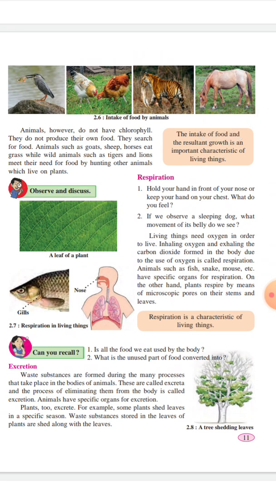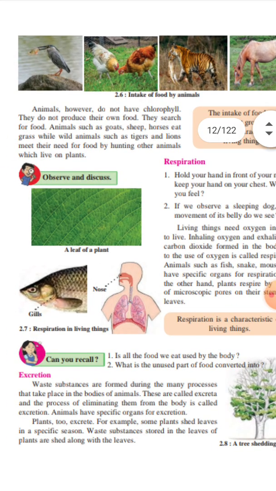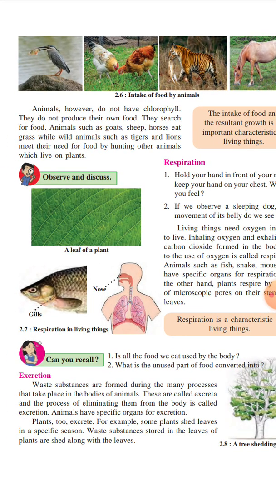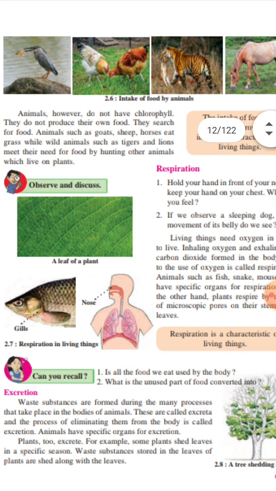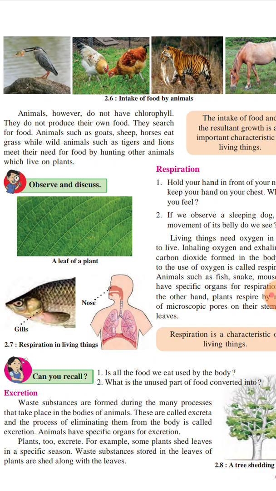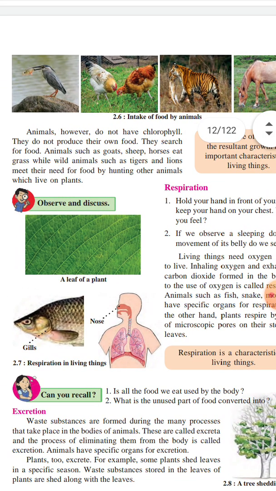Okay, see in the picture that with the help of gills, a fish does respiration, and a leaf of a plant, with the help of chlorophyll, becomes green in color, and with the help of that plants make their own food. And here is shown one body picture, where with the help of the nose we inhale oxygen. Respiration in living things occurs in this way. Different living things use different organs.